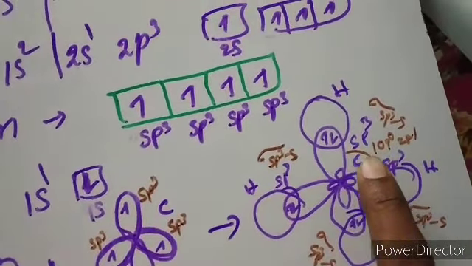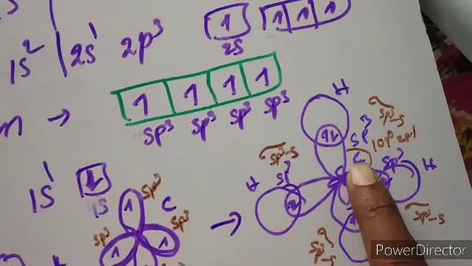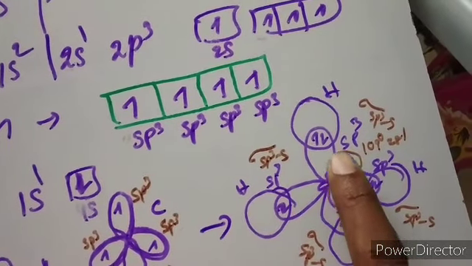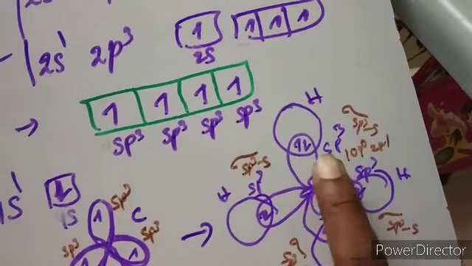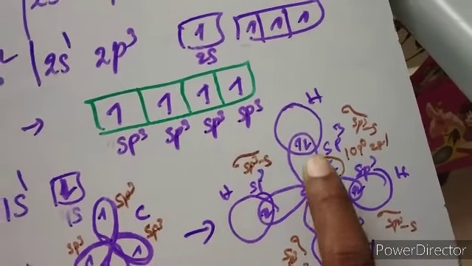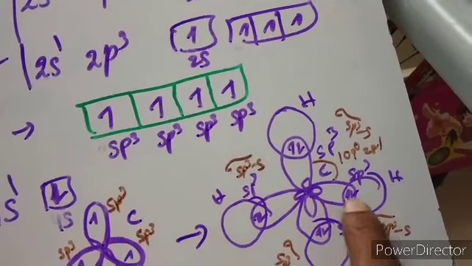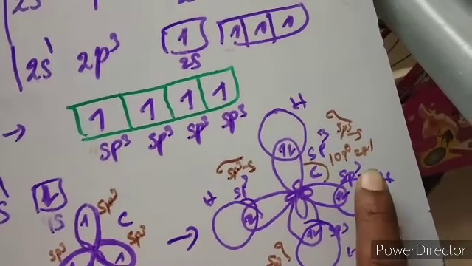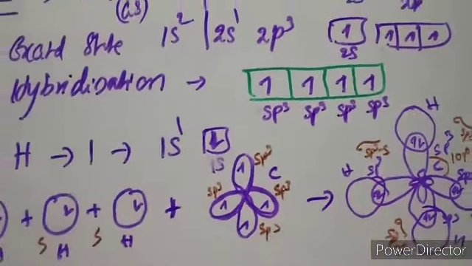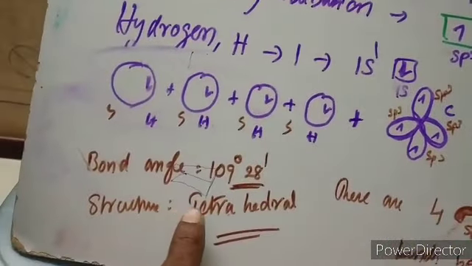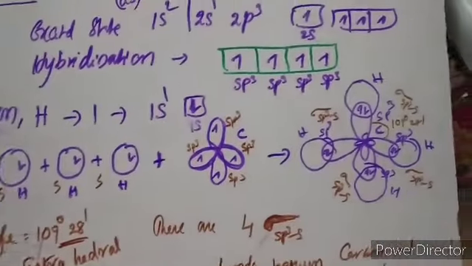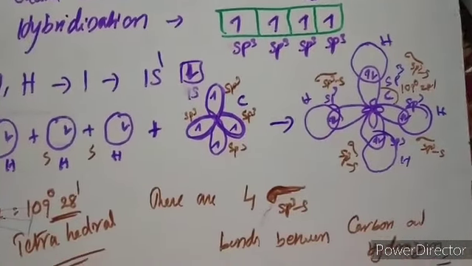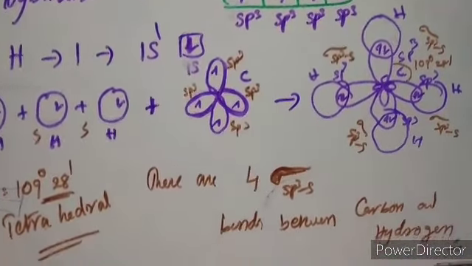They align at minimum repulsion, and the bond angle is 109 degrees 28 minutes. This means the angle between one CH bond and another CH bond is 109 degrees 28 minutes. So it comes into a tetrahedral structure with bond angle 109 degrees 28 minutes. There are 4 sigma bonds of sp3s type.